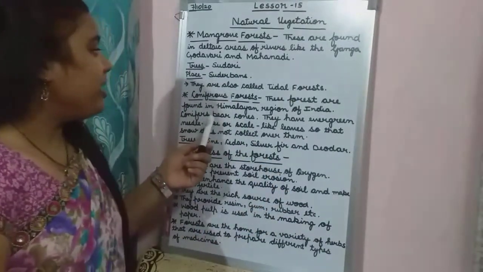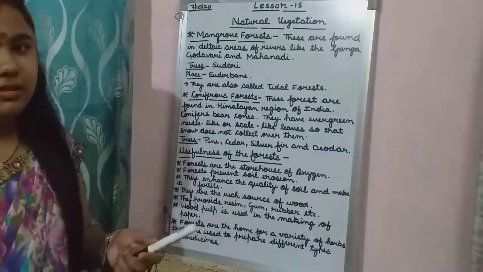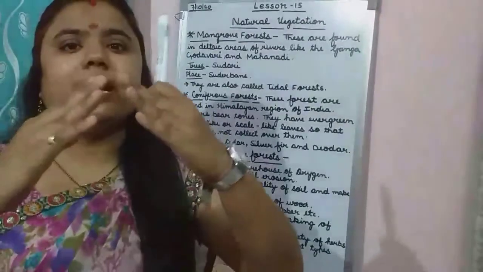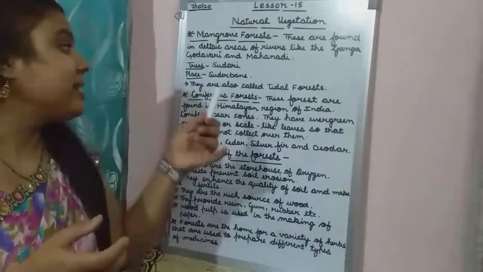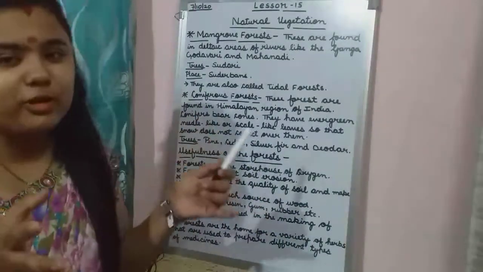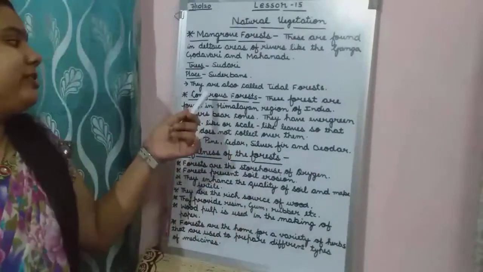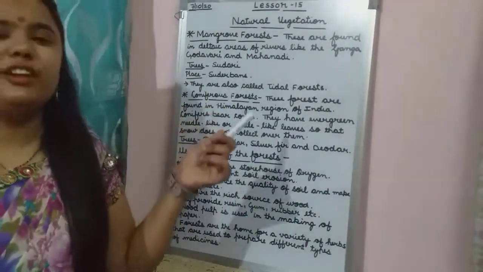Coniferous trees bear cones, meaning they are cone in shape. That is why they are called coniferous trees, and because of these trees the forests are also called coniferous forest.